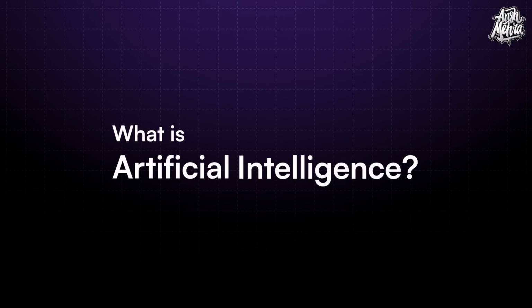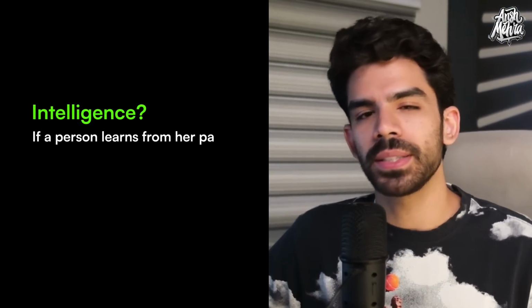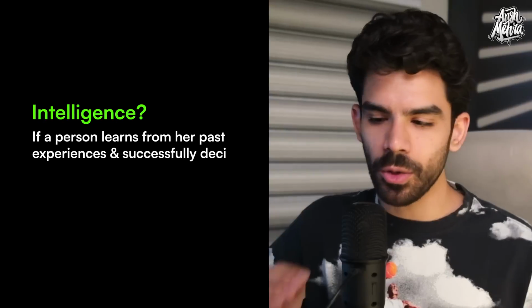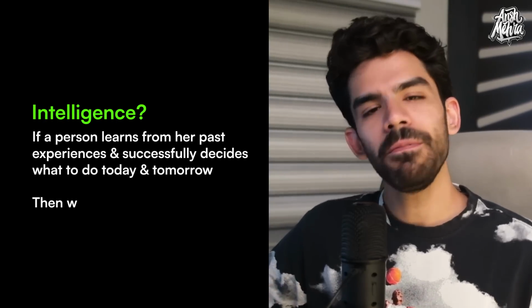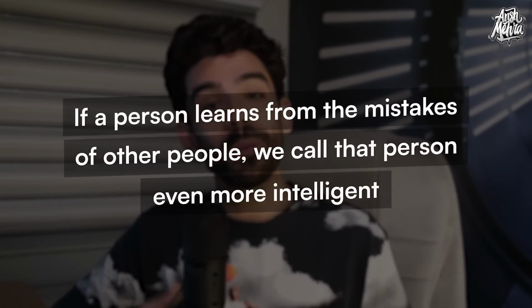People think that AI is just about ChatGPT, whereas in reality, AI has a lot of subjects under it. So let's understand what is AI. Actually, before understanding AI, let's understand what is intelligence. See, if I had to oversimplify, I can say that if a person learns from her past experiences and successfully decides what to do today and tomorrow, then we will call that person intelligent. If a person lives life but doesn't learn from mistakes, then we don't call that person intelligent. Now, if a person learns from the mistakes of other people, we call that person even more intelligent.